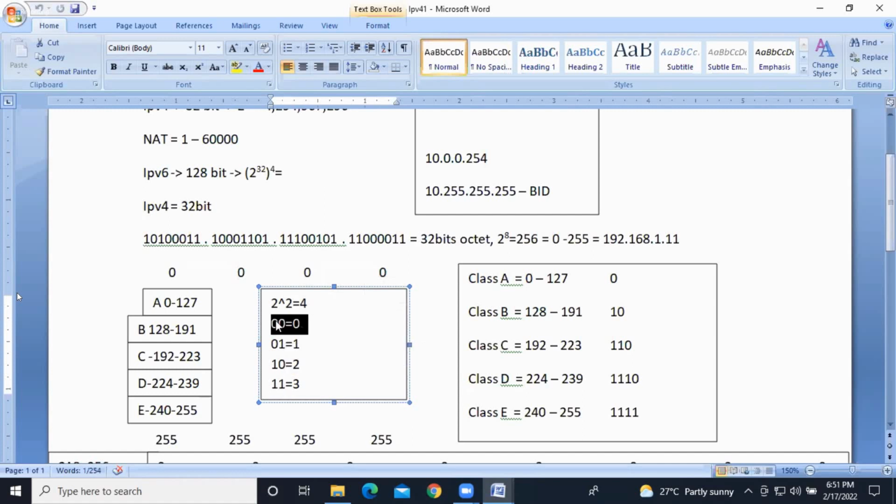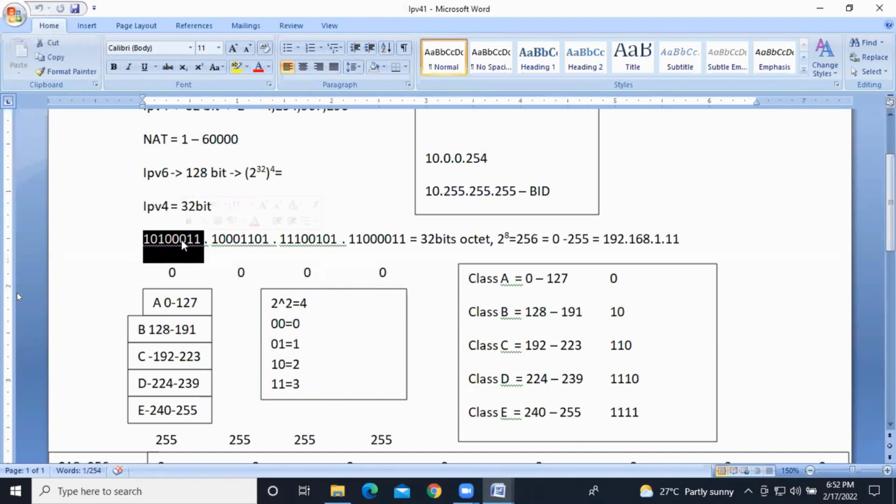So 0 0 is equal to 0. 0 1 is equal to 1. 1 0 is equal to 2. 1 1 is equal to 3. How many combinations will we have? Total 4 combinations. I hope you got it, how we convert the numerical calculation into binary. So 2 to the power of 2 means 2 bits. How many bits will we have in each octet? 8. That means 2 to the power of 8, 256 combinations, right? So let's see here.